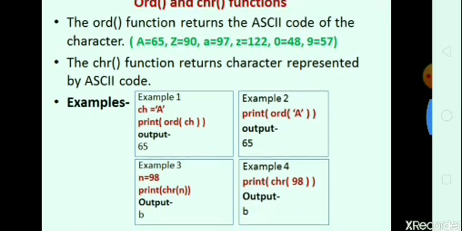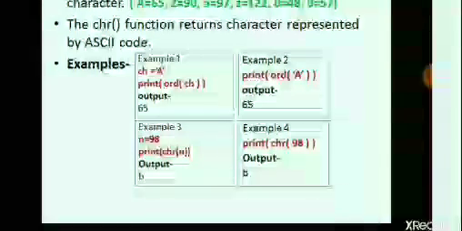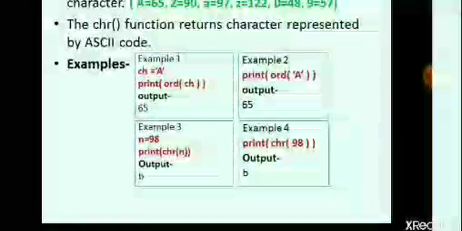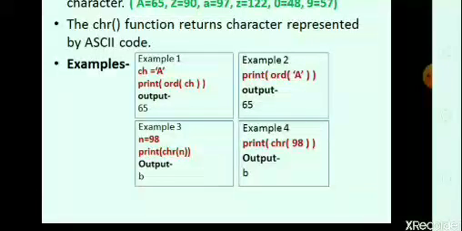So here the examples are present. First example: ch is equal to, in single inverted commas we pass an alphabet, that is A. By using the ord function we convert that A into a digit value, that is, A is allocated 65, so the output should be 65. Similarly in example 2 we call the ord function. Here print ord in brackets capital A, so A is assigned the value 65, so the output will be 65.